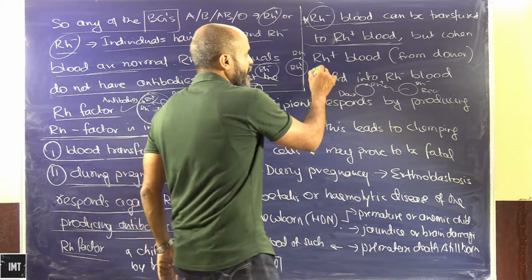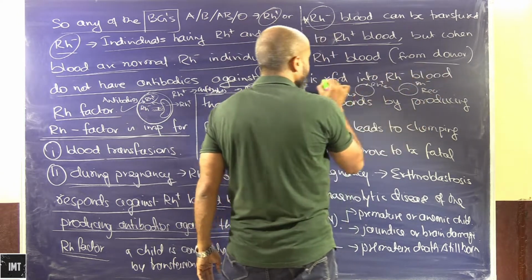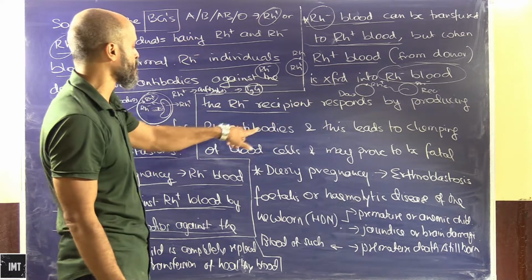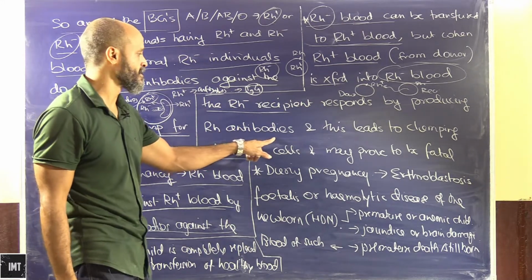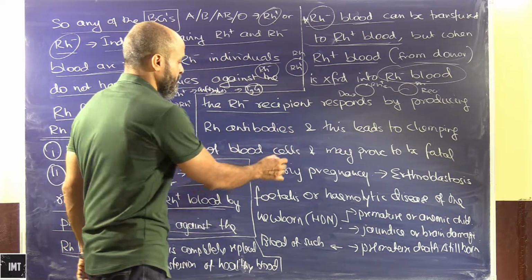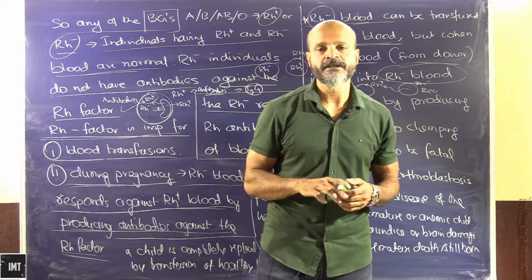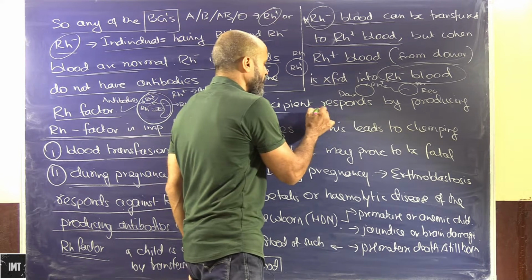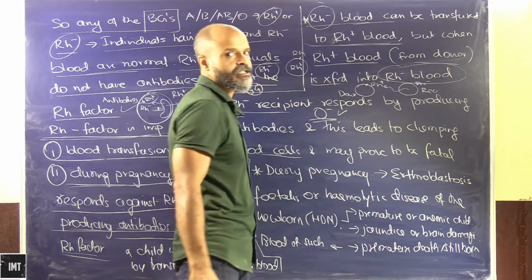And if the RH plus blood from a donor is transferred into RH minus blood, the RH minus recipient responds by producing RH antibodies, and this leads to clumping of blood cells. So this is dangerous, and that's the reason we say that O negative is a universal donor.